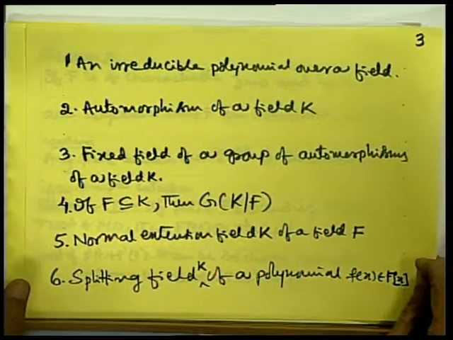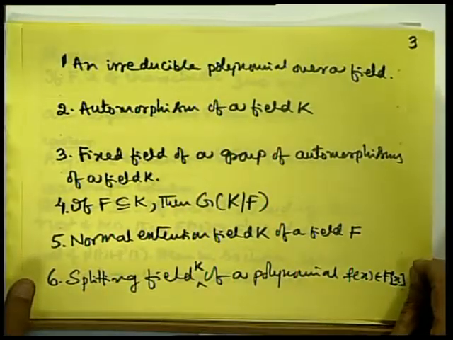Splitting field K of a polynomial f(x) over a field F: it is a minimal extension field in which f(x) splits into linear factors. That is called a splitting field.